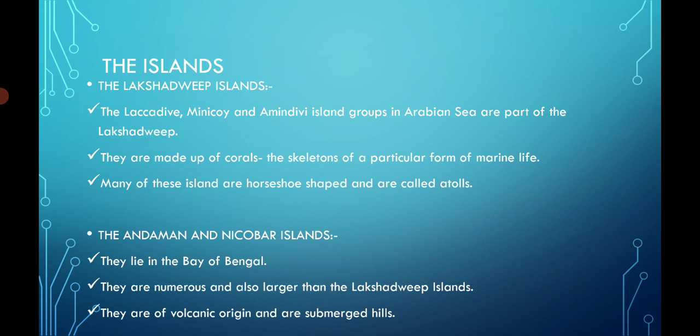Let's talk about the islands. The first is Lakshadweep Island. Where is it situated? It is situated in the Arabian Sea. The Lakshadweep, Minicoy and Amindivi groups are small islands in the Arabian Sea, and collectively they form Lakshadweep Island. What are they made up of? They are made up of the skeletons of a particular form of marine life. And what is their shape? Horseshoe shape, and they are known as atolls.